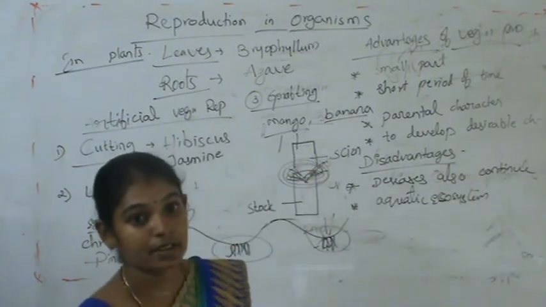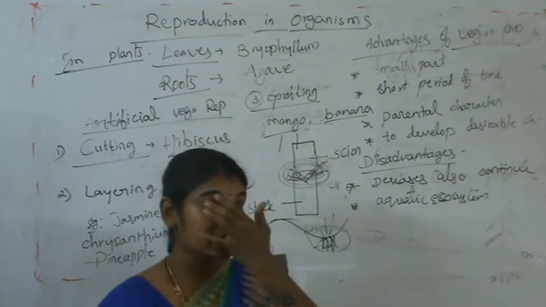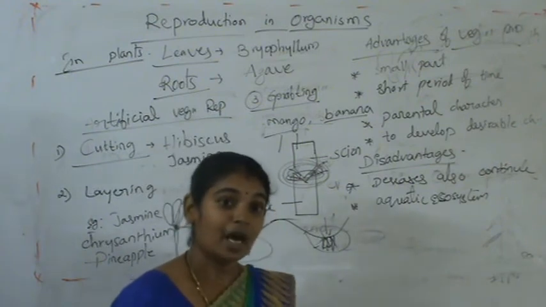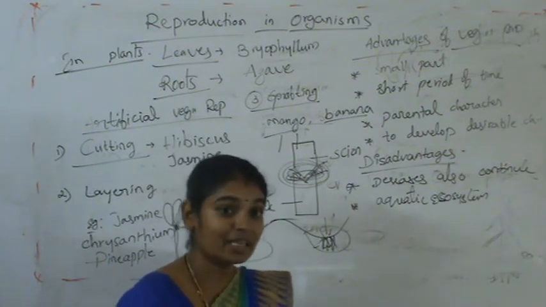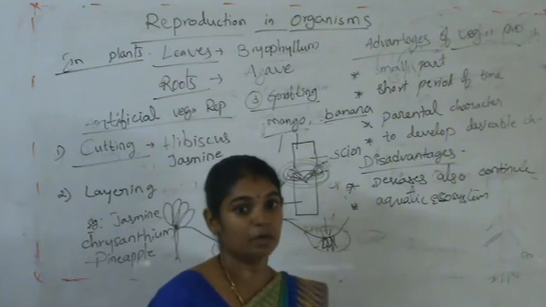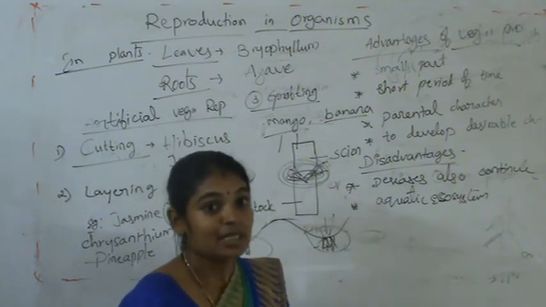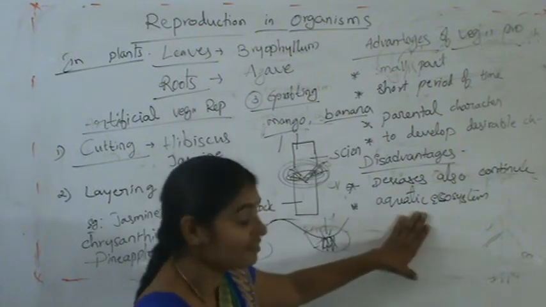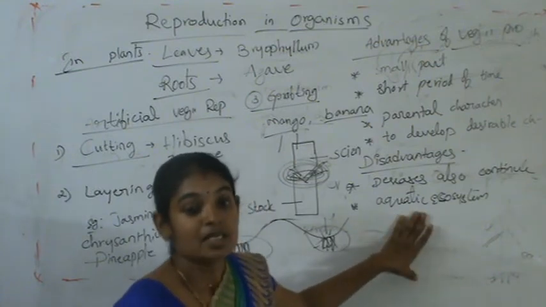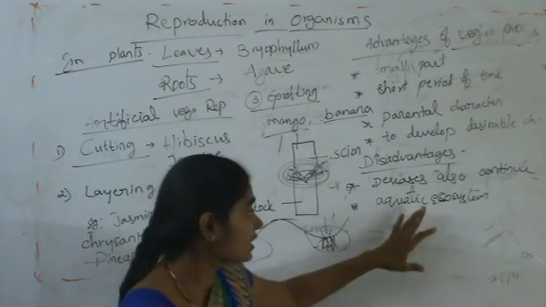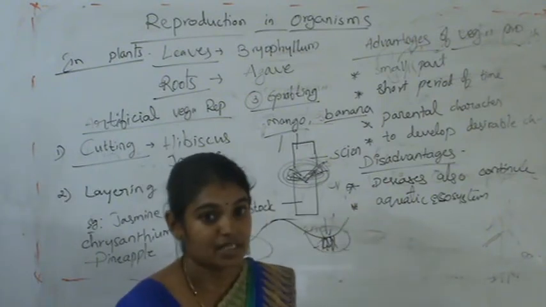If the plant number increases, the animals or other plants living inside the water bodies, not on the surface, may be affected due to less supply of oxygen. That is one more disadvantage.